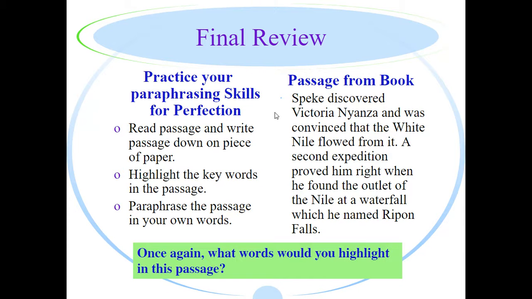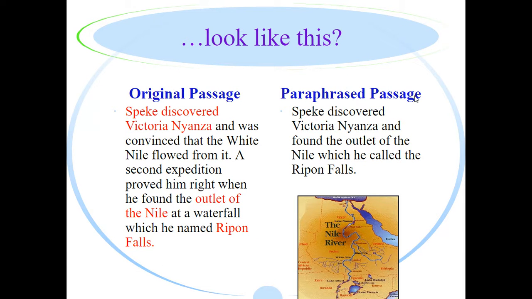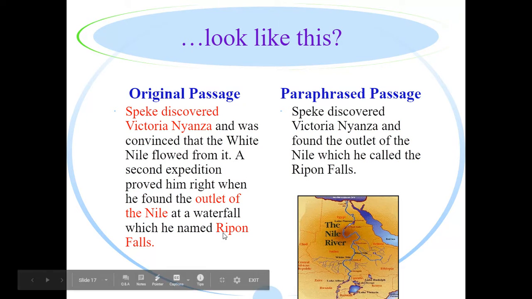Okay, here's yet another one. Speke discovered Victoria Nyanza and was convinced that the White Nile flowed from it. A second expedition proved him right when he found the outlet of the Nile at a waterfall which he named Ripon Falls. Here's a paraphrase. Speke discovered Victoria Nyanza and found the outlet of the Nile, which he called Ripon Falls. And if you look back over here at what was highlighted, again, everything is included there. And enough of the phrasing is changed that we can consider this a good paraphrase.